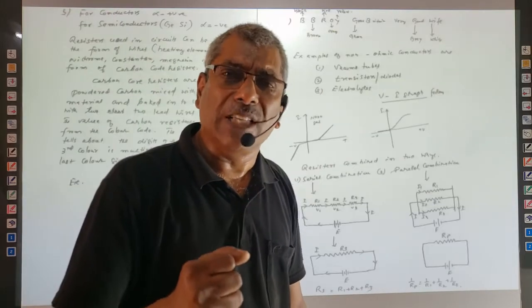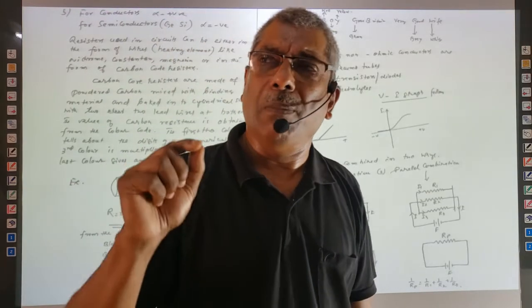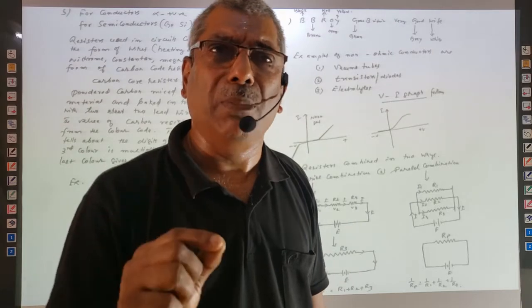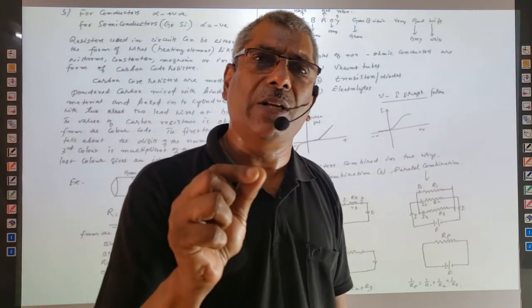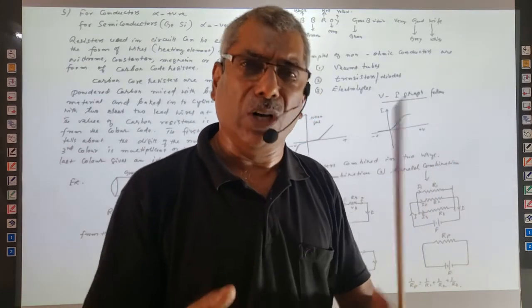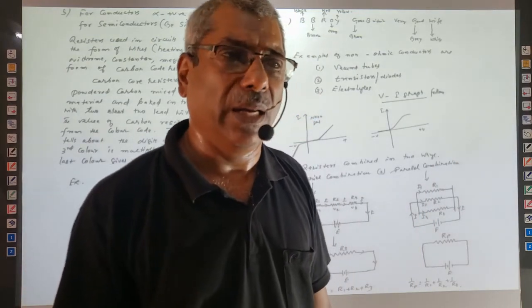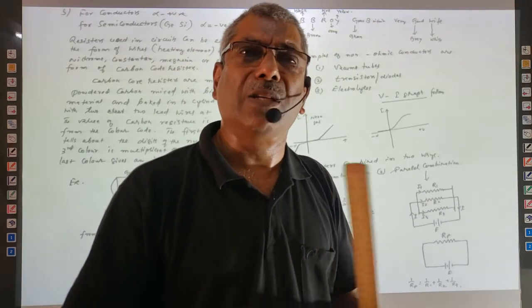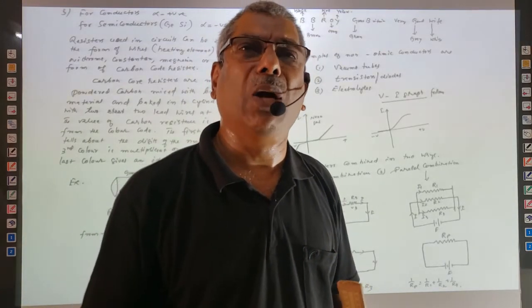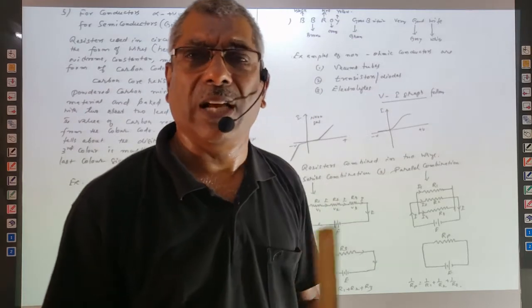That means a dough is made of finely powdered carbon, and small cylinders are made with 2 electrodes on both sides, baked in an oven, painted, and some color codes are marked on that. It is very small in size.